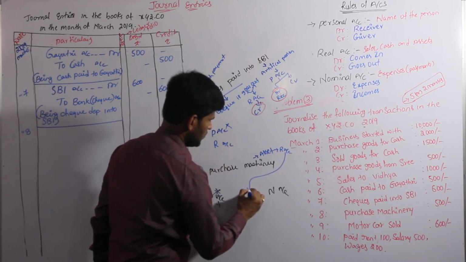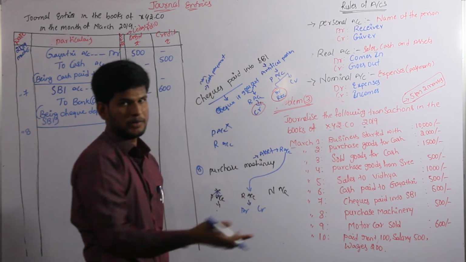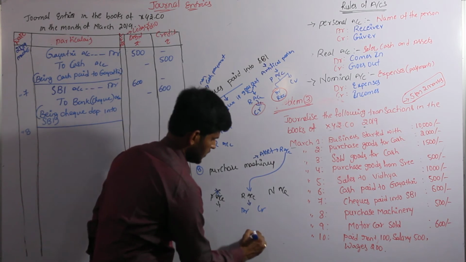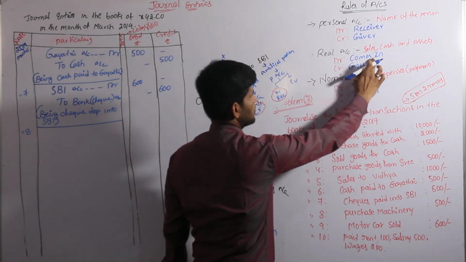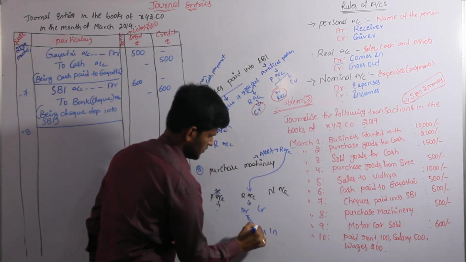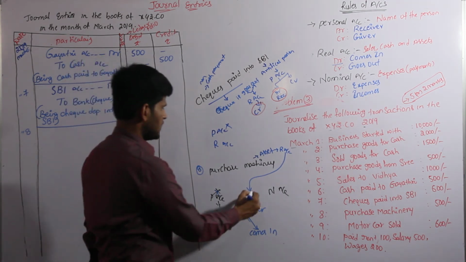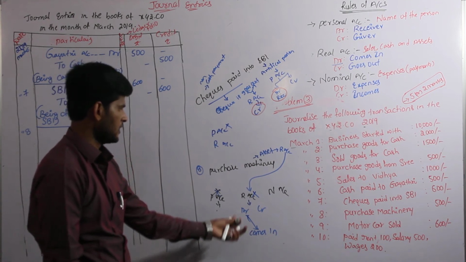Under the real account, you can identify two values. Purchase Visionary. We are purchasing Visionary. So the Visionary comes in. According to real account, comes in is there in debit side. So one rule is converted, so we can cancel. Again nominal account, because the rule is completed, now we can cancel also.